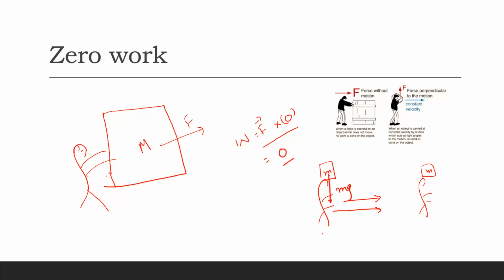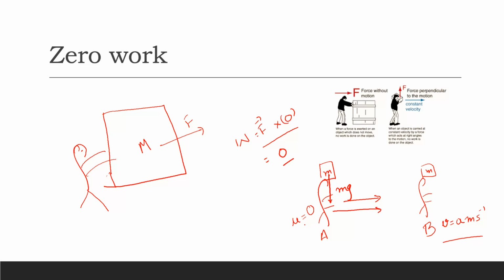The system has displaced from point A to point B. As the boy was standing here, the net velocity was 0, and at point B let us assume the boy has attained some sort of velocity, a meter per second.